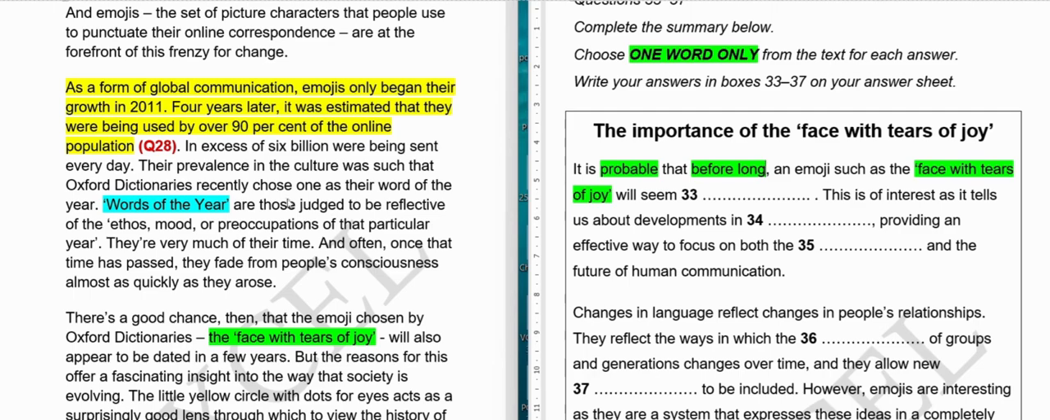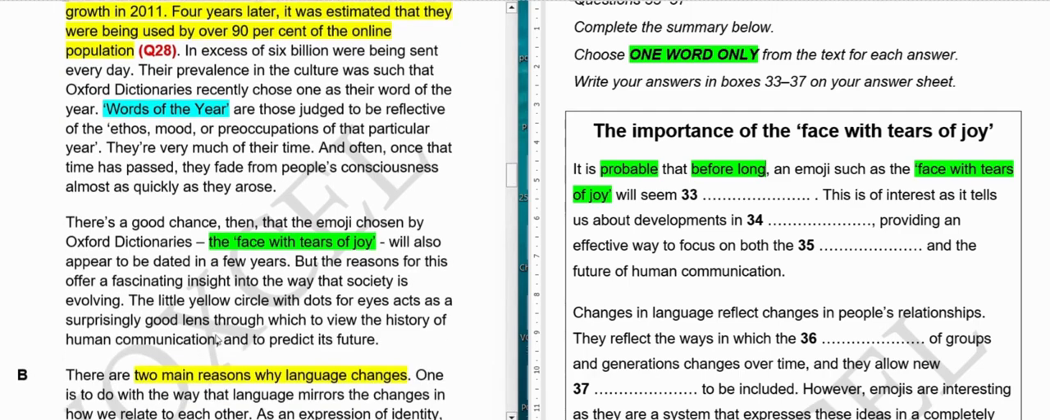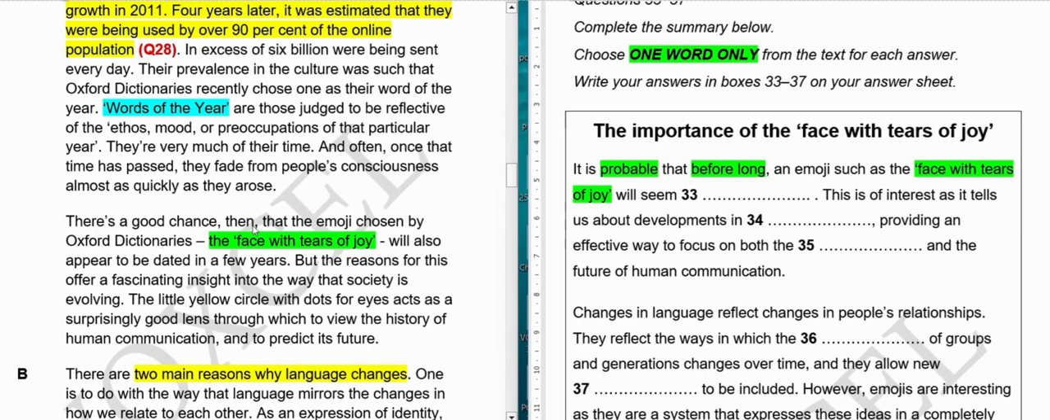So let's see. Face with tears of joy. Here it is written: "There's a good chance then that the emoji chosen by Oxford Dictionary, the face with tears of joy, will also appear to be dated in a few years." So first I will give you 5 seconds to tell me the answer, and then I will tell you why this is the answer and what the other words are. You should also match other words like where it is written before long or things like that. Okay, and your time starts now.